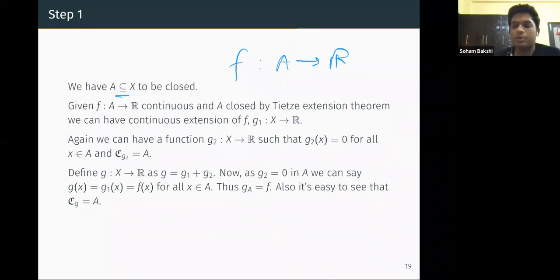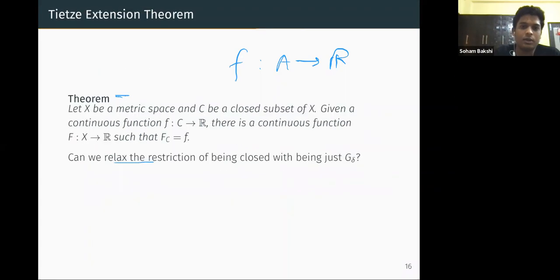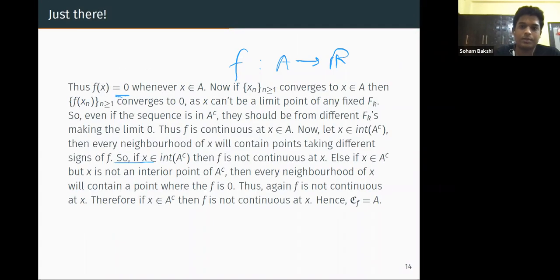This is by the Tietze extension theorem. And again, we can have a function g2 such that g2(x) is equal to 0 for all x in A, and g2 is continuous exactly on A. This is from the way we constructed it while proving this.